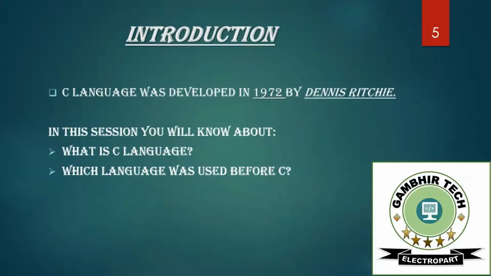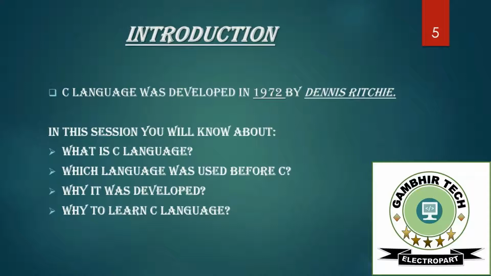And now, why was it developed? Because we all know that every language has some limitations. So to overcome that, we can improve that language and make it more portable.